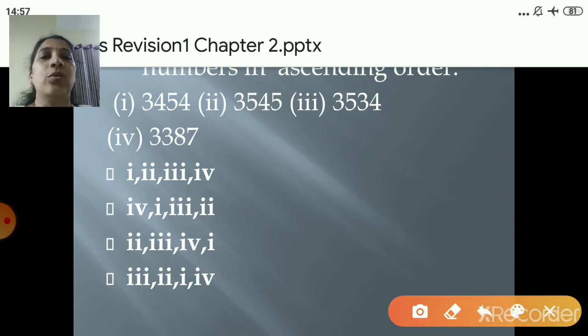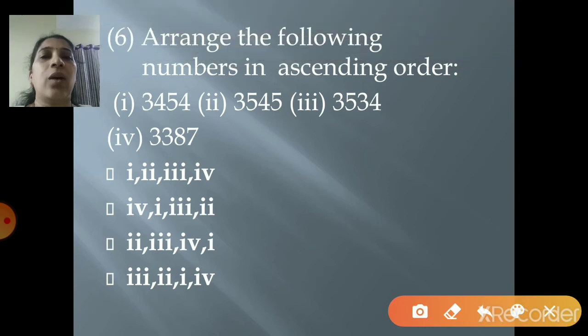So what you will do? First find out all are of the same digits. Yes, all are 4-digit numbers, right? Now just see whether the first digit of all the numbers is the same. Yes, the first digit of all the numbers is the same, that is 3, right? So now go to the second digit.